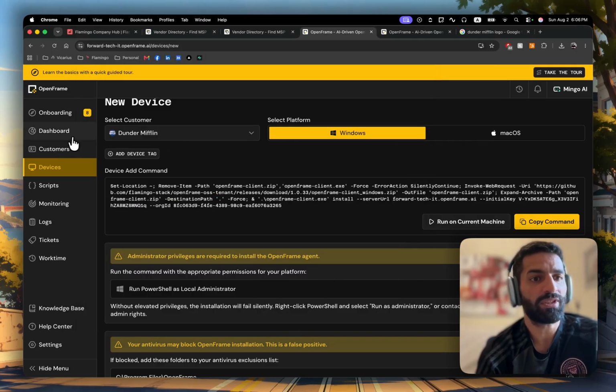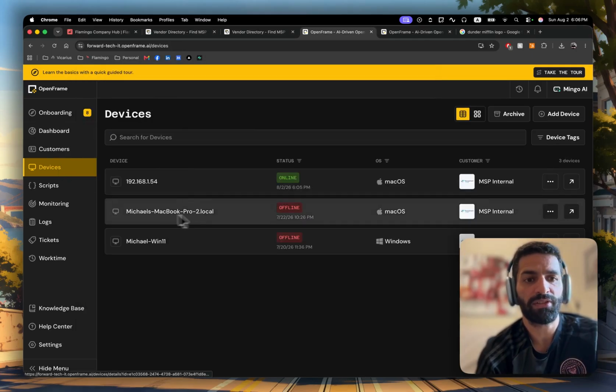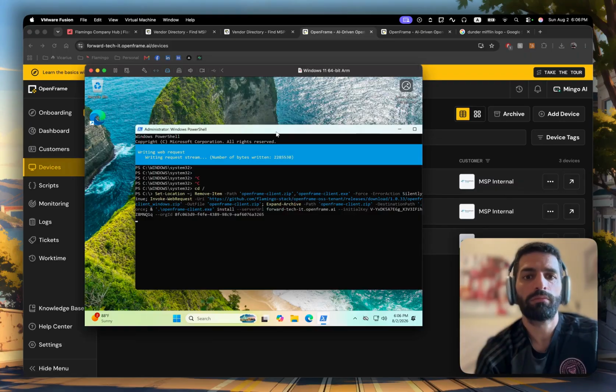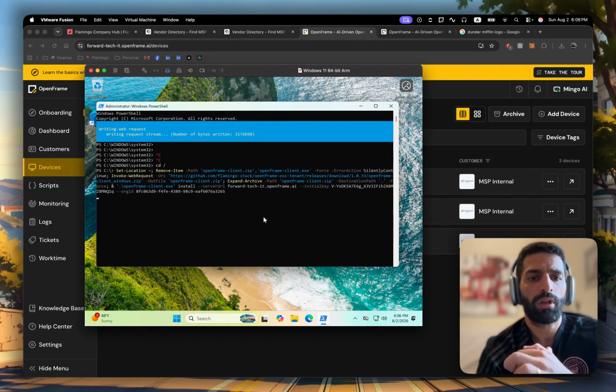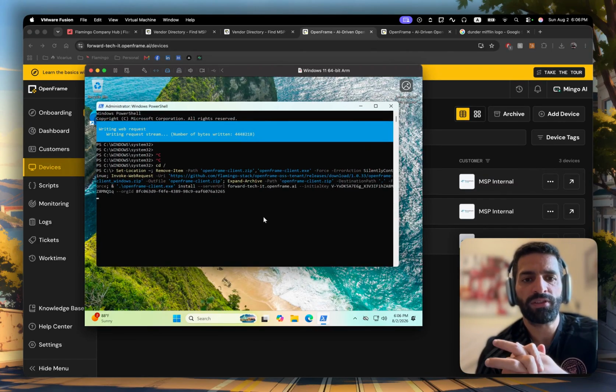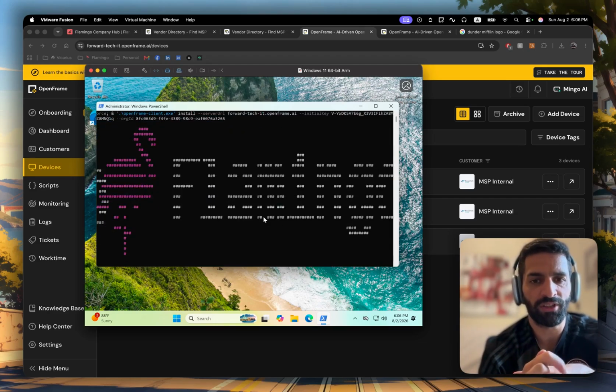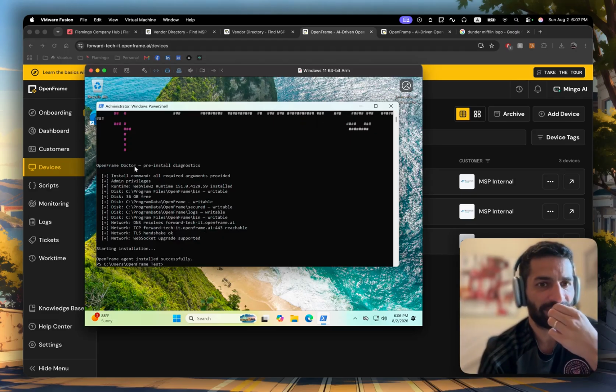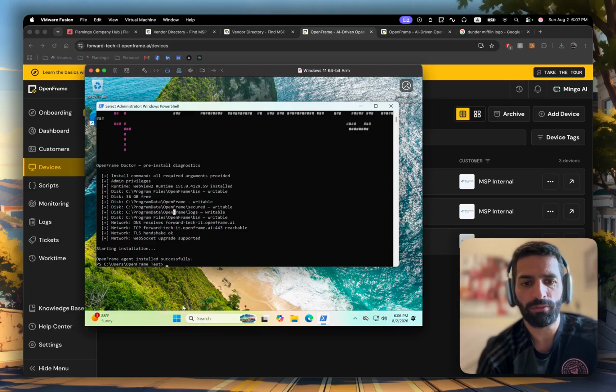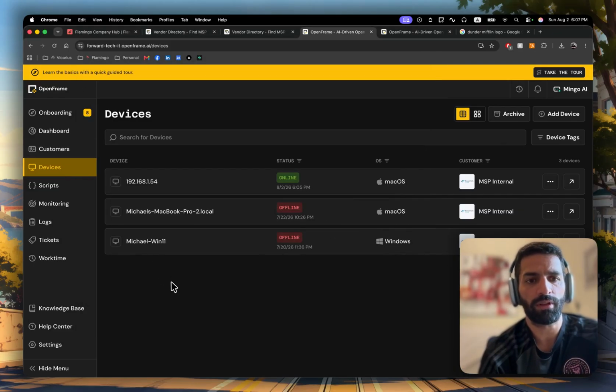Soon enough, we will see the device under the devices screen here. The installation runs in doctor mode, meaning that before it executes the installation command, it runs certain checks in order to validate that everything is running properly. So you see here, all required arguments provided, starting installation. So this will start deploying.